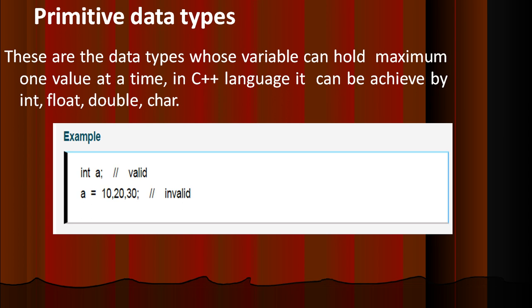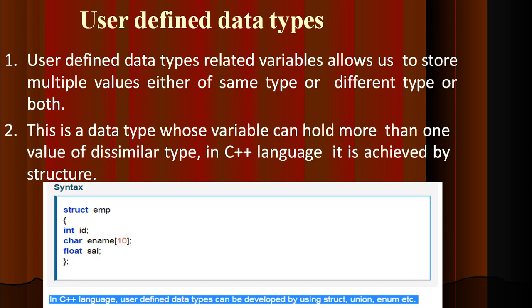The space allotted for an int variable is 2 bytes. 4 bytes for a float, and 8 bytes for a double. Likewise, the storage will be created.